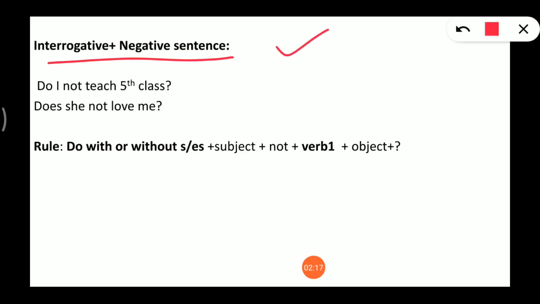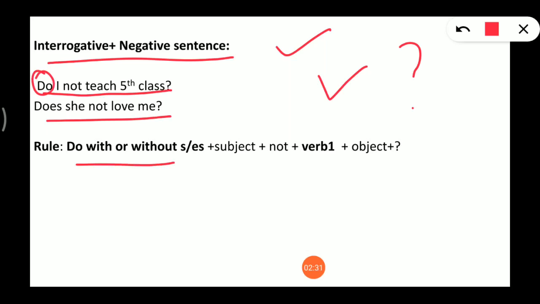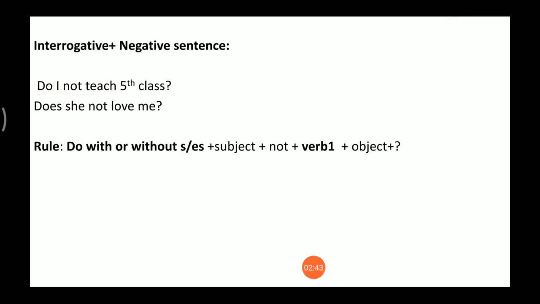Then after last we have interrogative plus negative sentence. In these sentences the statement is negative but it is in a question form. Do I not teach fifth class? Does she not love me? Here the rule is helping verb with or without es, then after comes subject, then after comes not, and then after verb 1, and then after object. Hopefully this is clear to you.